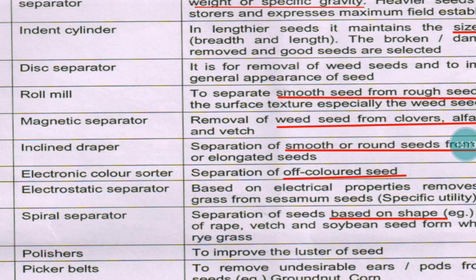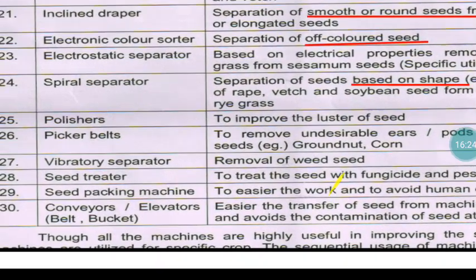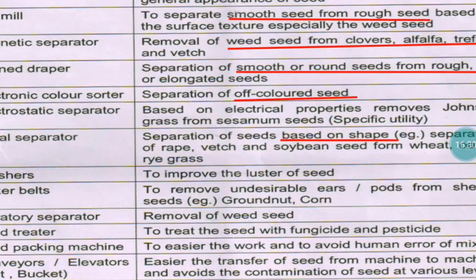The electronic color sorter separates the good colored material from the off-colored one. The electrostatic separator does the same thing. The spiral separator is based on the shape of the seeds. Like that, a variety of machines are available for the purpose of grading the seeds.